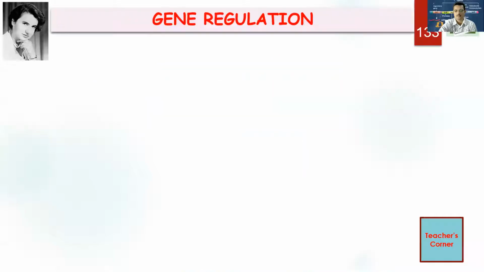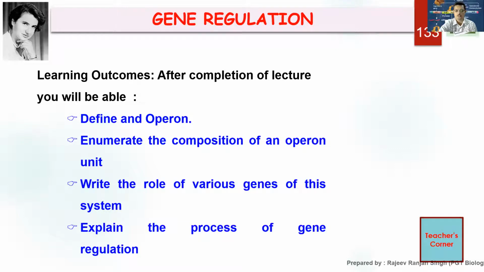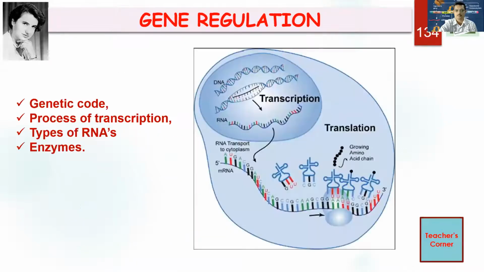Gene regulation is a very interesting concept, and we shall be able to define operon, enumerate the composition of operon, the roles of various genes, and explain the process of gene regulation in this case. You must be aware of the genetic code, the process of transcription, types of RNAs and enzymes. As you can find here, there is certain information depicted. DNA forms the RNA by transcription, then the processing, and further transport and translation.